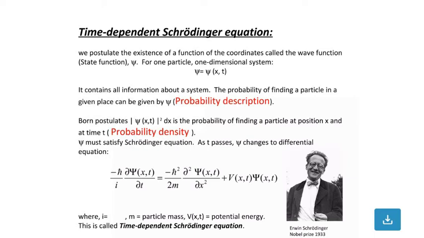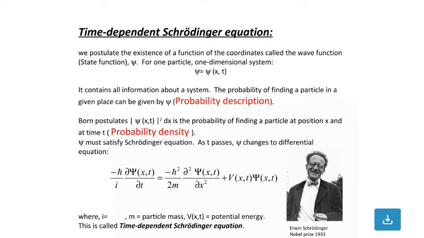Time dependent Schrodinger equation. We postulate the existence of a function of coordinates called the wave function, a state function, psi, for one particle and a one dimensional system. Psi is equal to psi of x and t. It contains all information about a system. The probability of finding a particle in a given place can be given by the psi probability description.